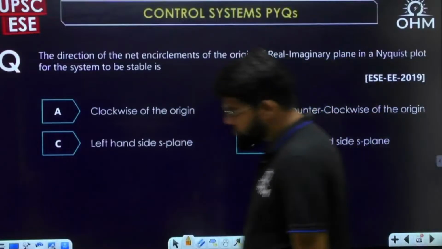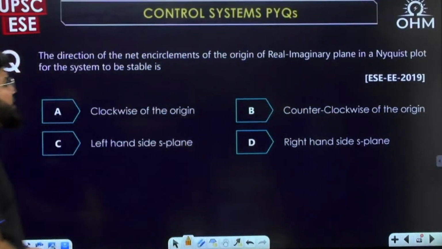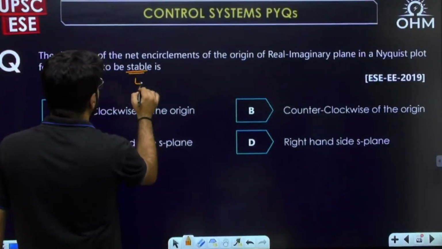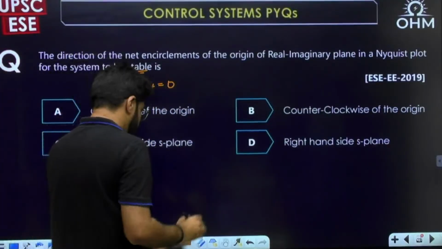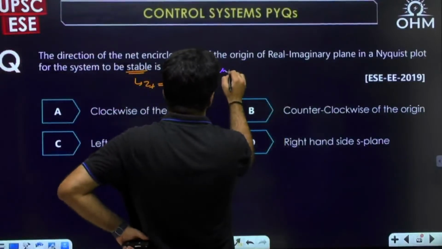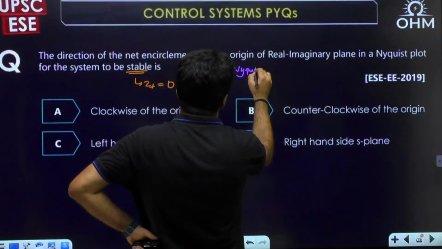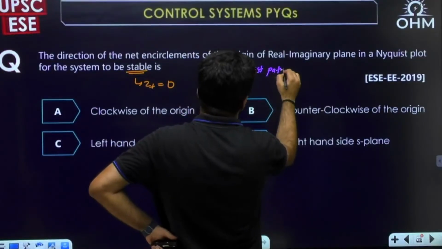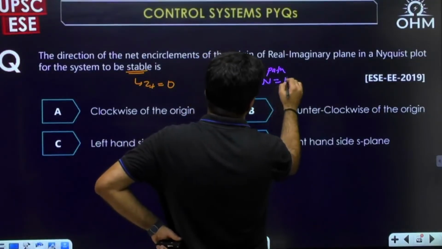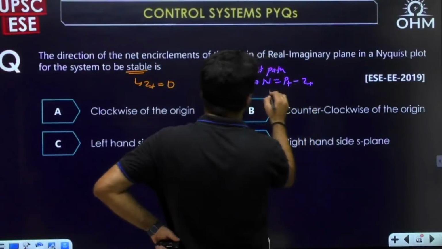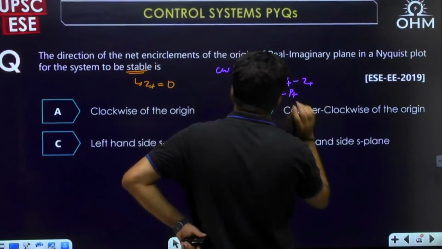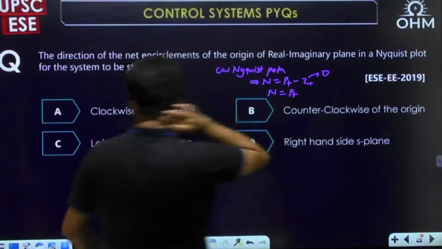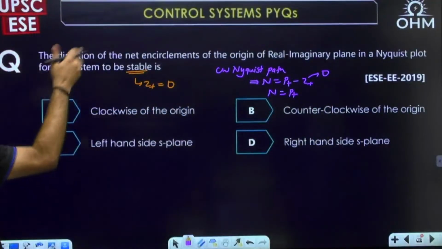Okay. Now, the direction of the net encirclement of the origin of the real-imaginary plane in a Nyquist plot for the system to be stable is. Now you see, for the system to be stable, again what you want is Z plus equal to 0. Again assuming nothing is mentioned, if I assume a clockwise Nyquist path, what is N? It is P plus minus Z plus, but for stability the number of encirclements should be equal to P plus, since Z plus has to be 0. Now, what is the direction of net encirclement?